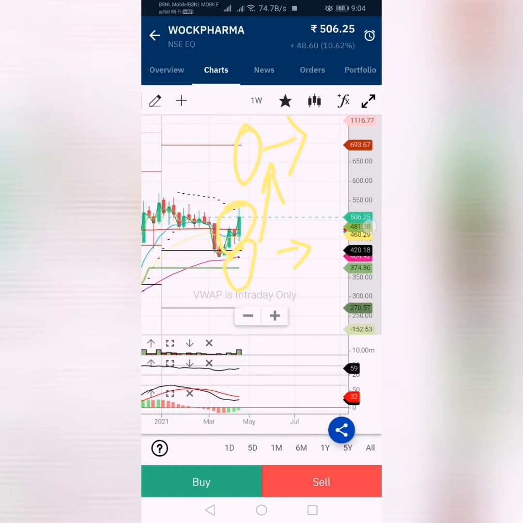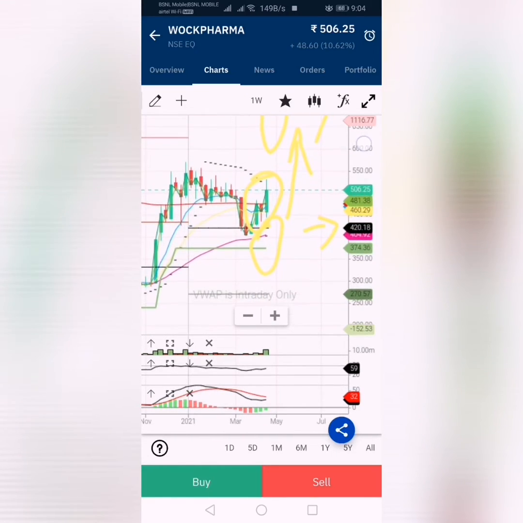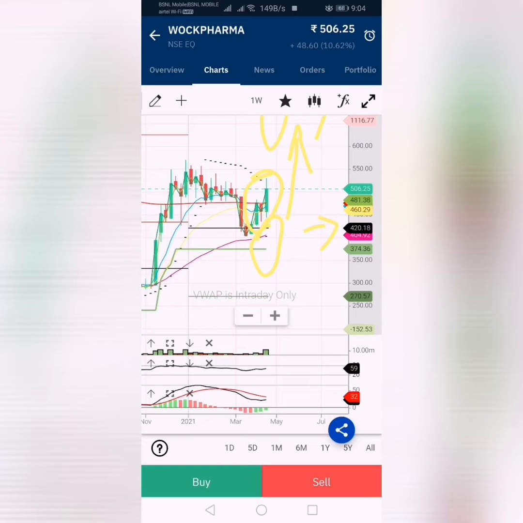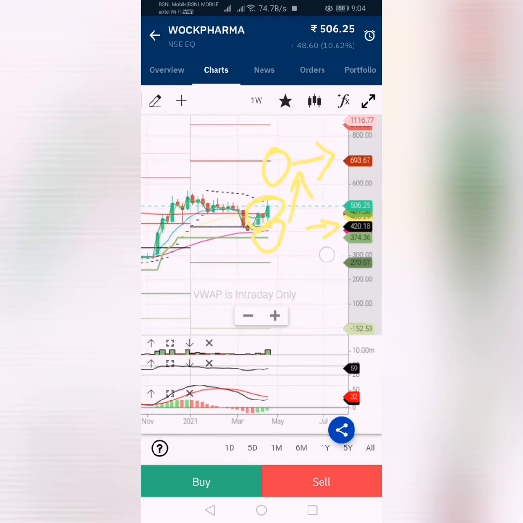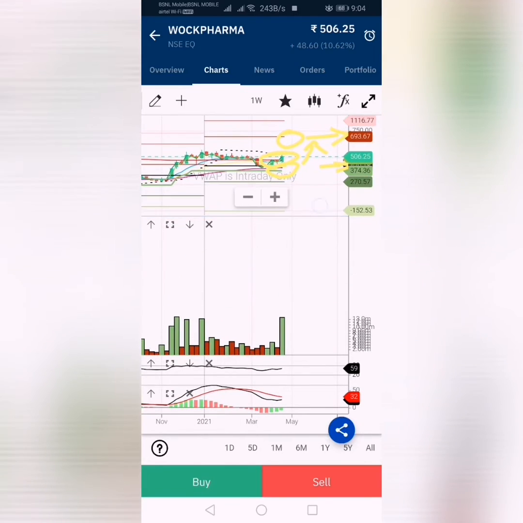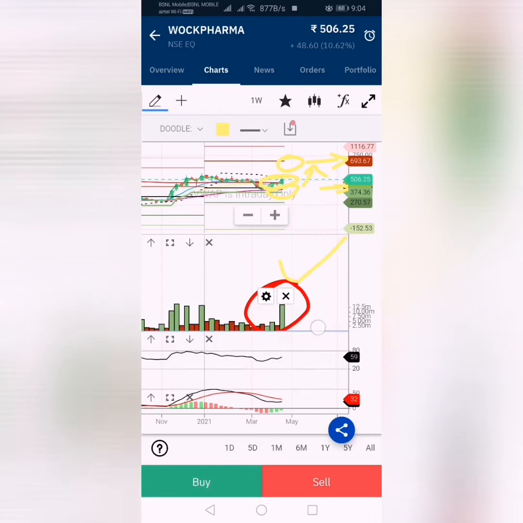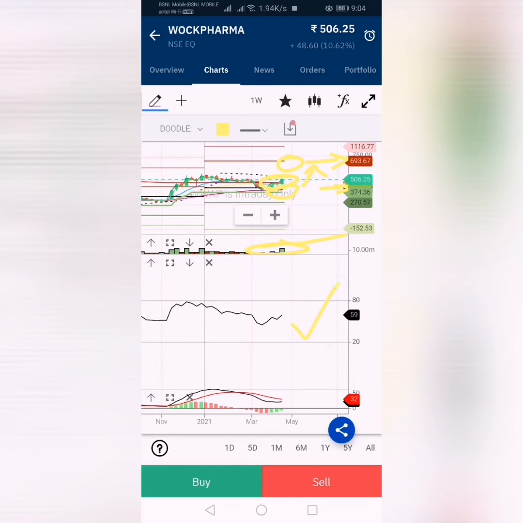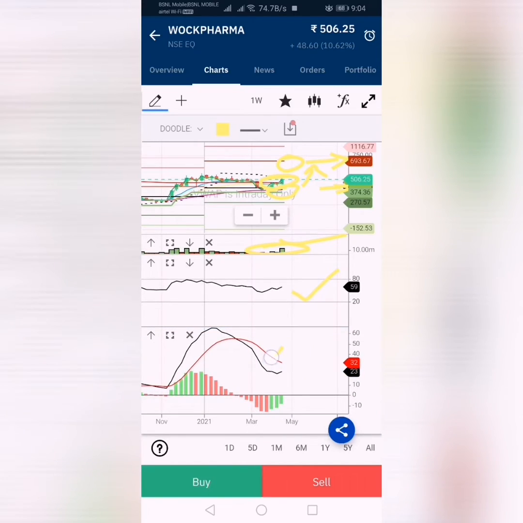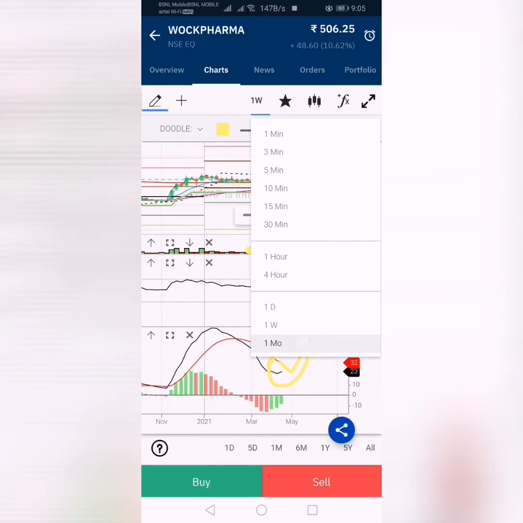Okay, as per the parabolic SAR, and the EMA cut also up. Now see the volume. The volume has increased rapidly this week, and the RSI is going up, and MACD is about to cut up but not yet confirmed. Okay, it may go up.